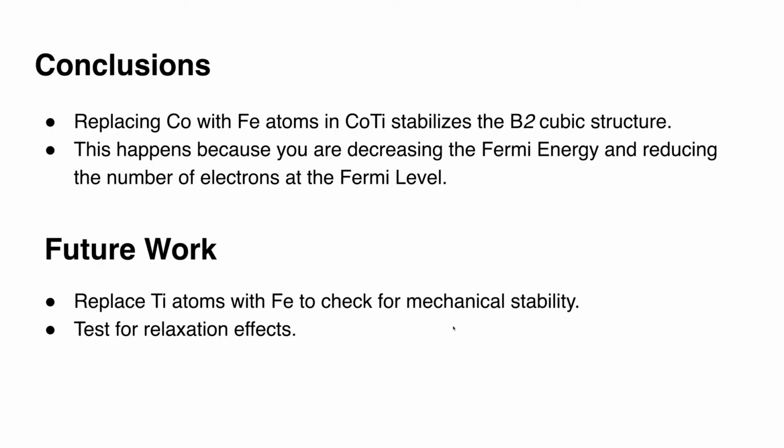Lastly, for my conclusions, we were replacing cobalt with iron atoms in cobalt titanium. We saw that the more iron you add, the more it stabilizes the B2 cubic structure, so we didn't see those imaginary mode frequencies. This happens because you're reducing the Fermi energy and reducing the number of electrons at the Fermi level. And we were able to see that trend with the different percent compositions of iron.